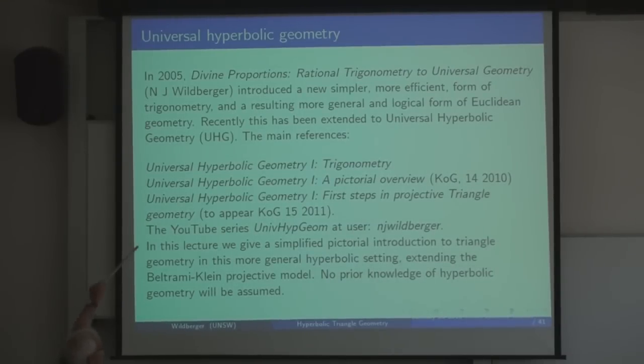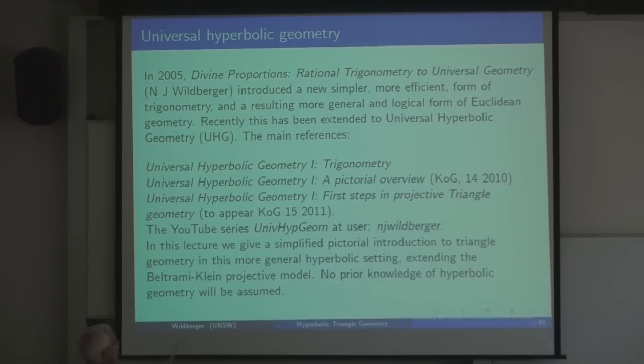Okay, so here are a couple of papers that reference this. I'm going to be talking about something that's very relevant to this one. This should be number 3. I don't know why they're all number 1. That's number 1, that's number 2, that's number 3. Number 3 is First Steps in Projective Triangle Geometry. It'll be published in KoG shortly.